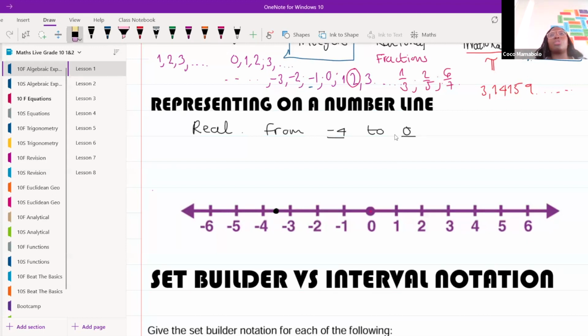Good. So instead of drawing dots everywhere, because it's going to take us forever to draw a dot there, a dot there, a dot there, we're not going to express it like that. If we want to express all the real numbers between -4 and 0, we are going to go just above -4 and we're going to put a dot. And then we're going to go just above 0 and we're going to put a dot. And then we're going to join them with a line. And that line tells me to include everything here.